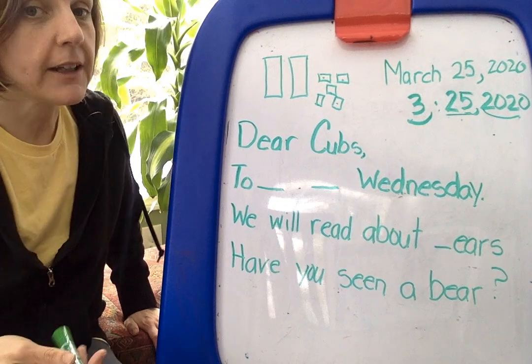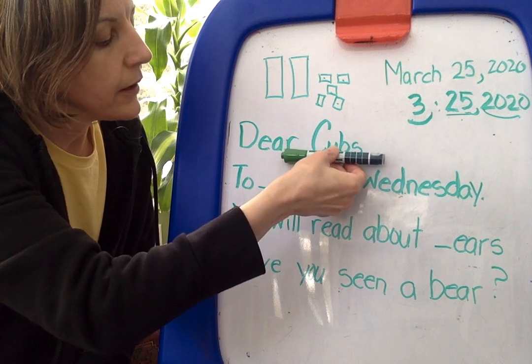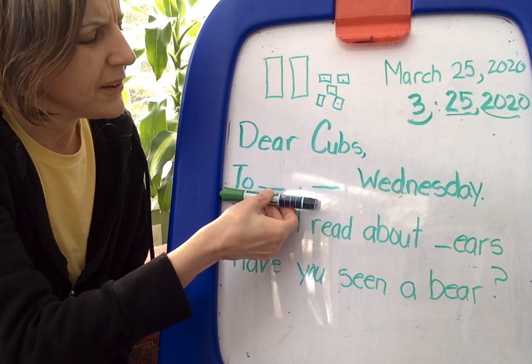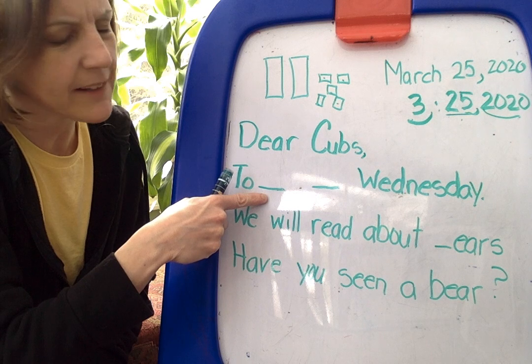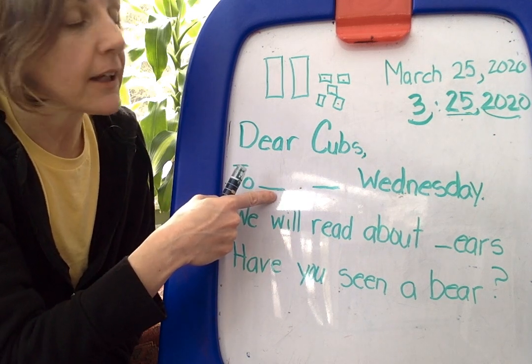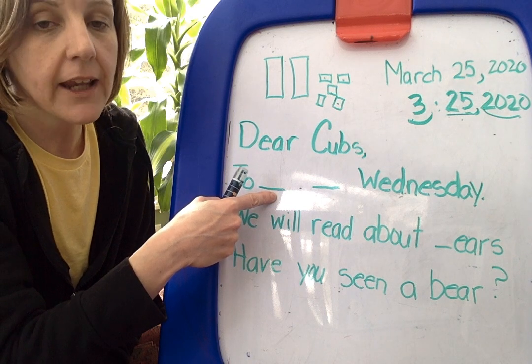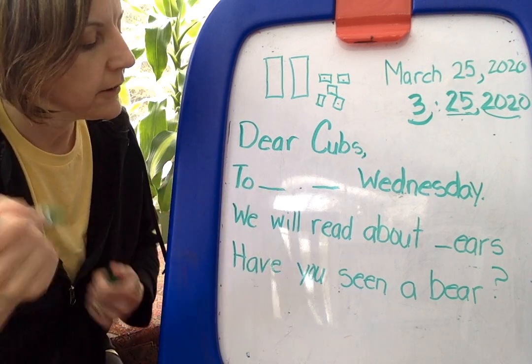Let's read our greeting. Dear Cubs. Looks like I'm missing a chunk. Today. You're right. Think about how we write day. D-A. I hear the A chunk. D-A.